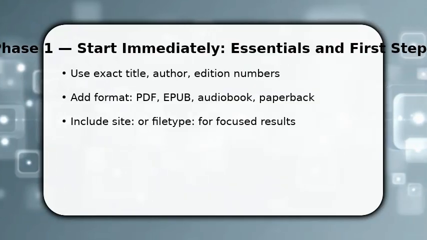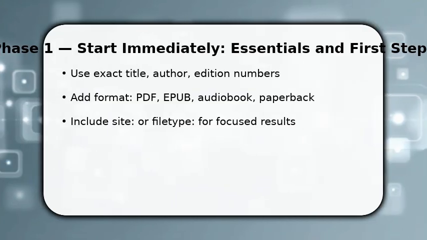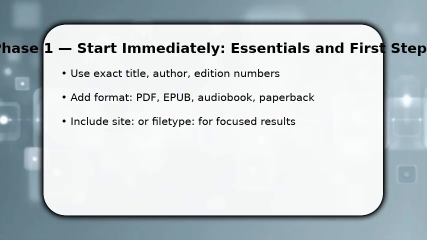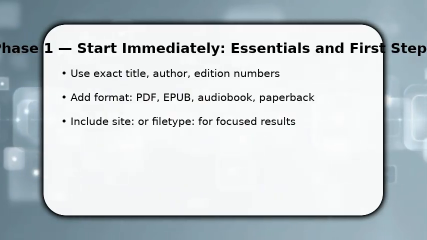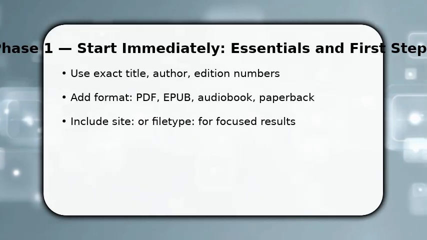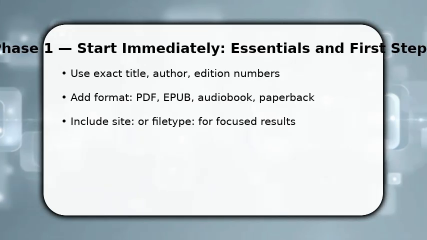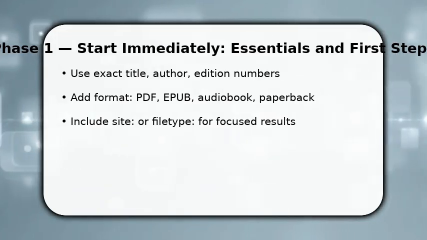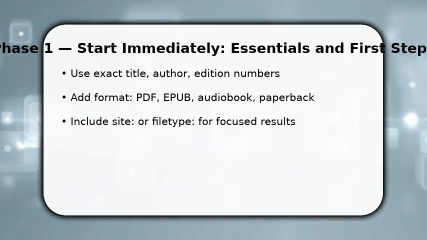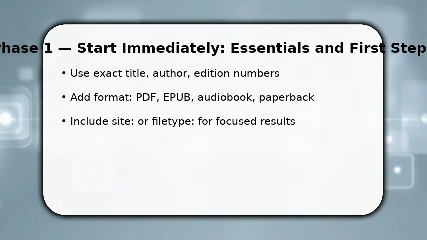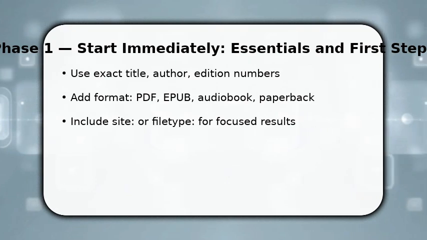You begin by forming precise queries. Type the full book title in quotes and add the author's last name. Then add edition or year if known, because that filters reprints. Once done, append a format like PDF or EPUB to find downloadable versions, or add paperback to find sellers. If you need pinpointed sites, include site, domain, or file type, PDF to narrow results. Make sure to inspect snippet dates and hosts before clicking.